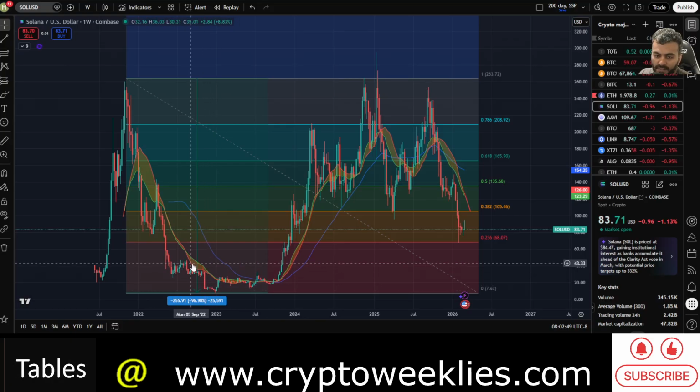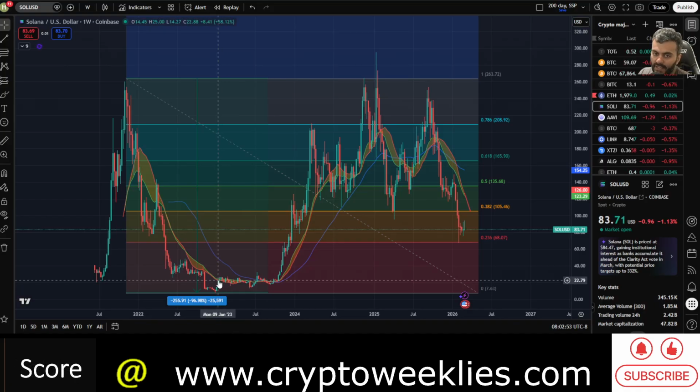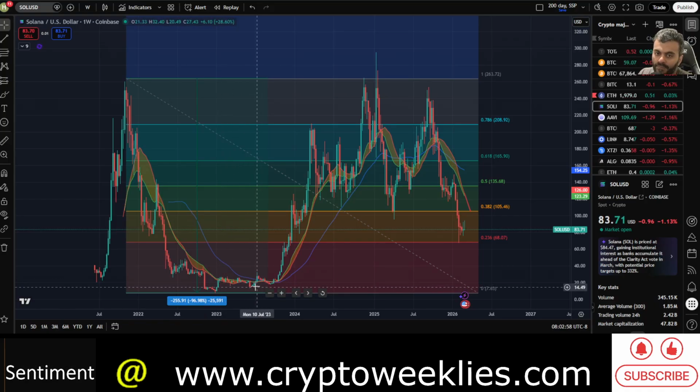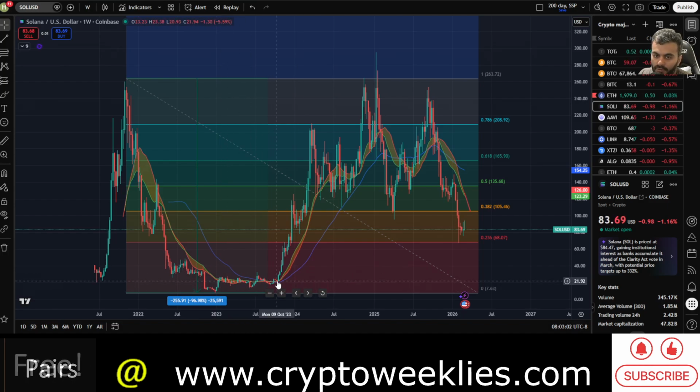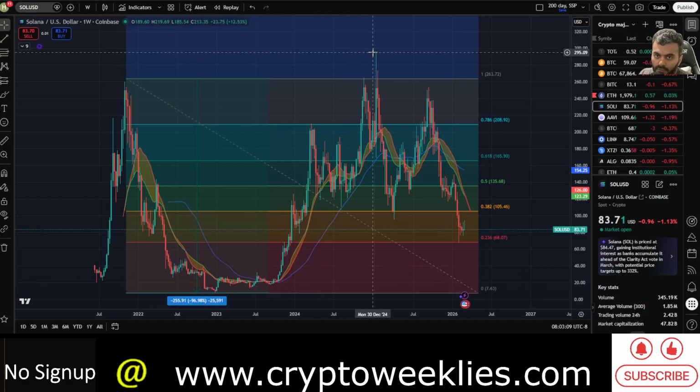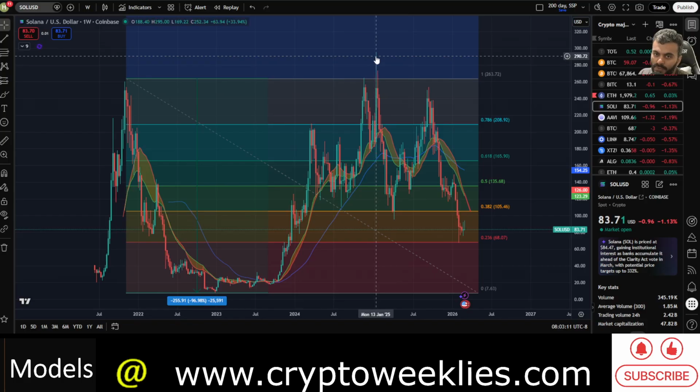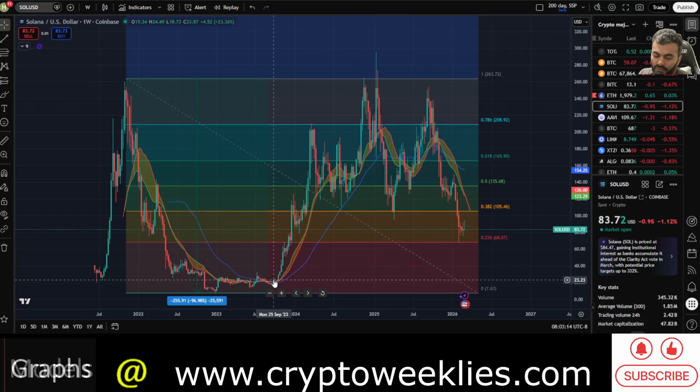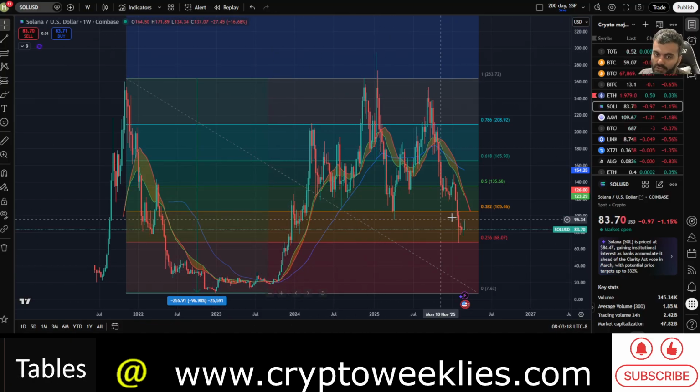But nonetheless, you can see that the 20-week simple moving average essentially held resistance till January 2023, and then Sol started holding that 20-week as support and built a solid foundation over here, only to rally again from that $20-21 bottom in October 2023 to roughly $300, around 15x from the lows in 2022 and 2023.